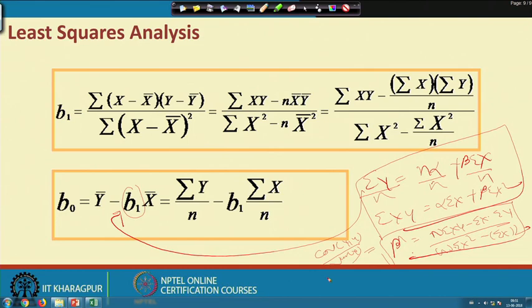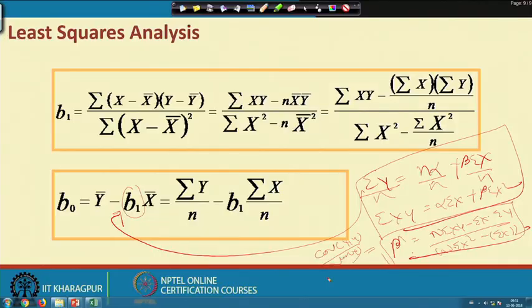Of course, software will help you to get these values very easily, but this is the theoretical, technical understanding of how to process the particular modeling, so that the alpha values and beta values can be obtained in the process of least squares estimation, and that too for determining or predicting the cost with respect to airline passengers.